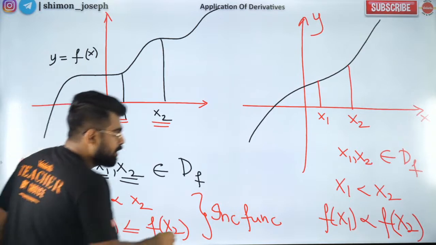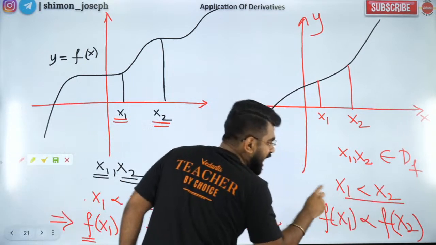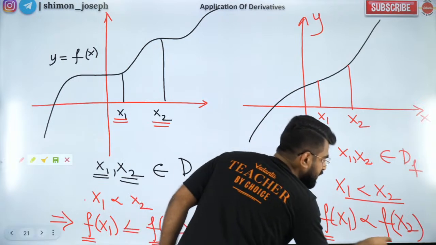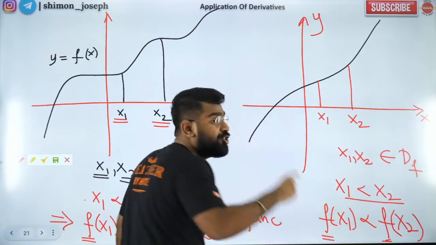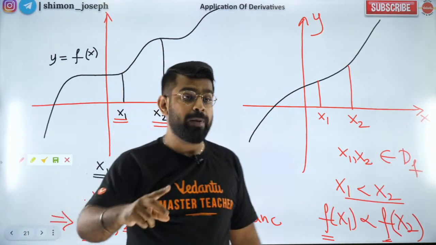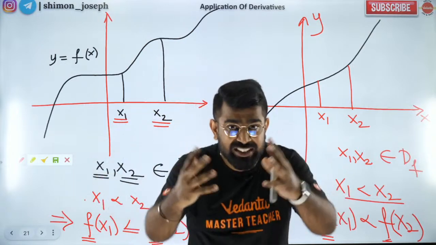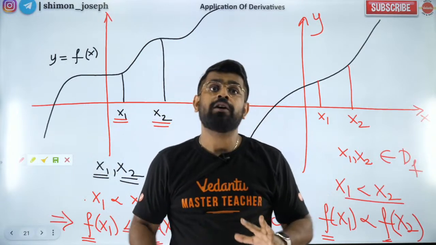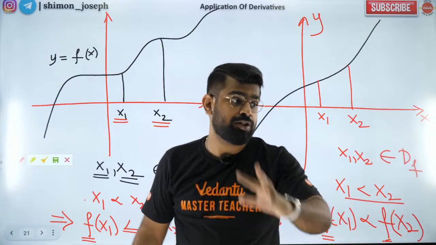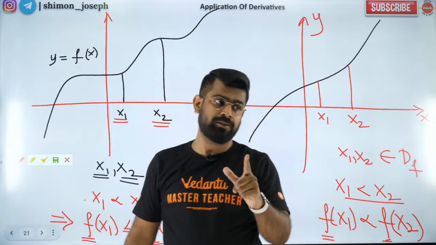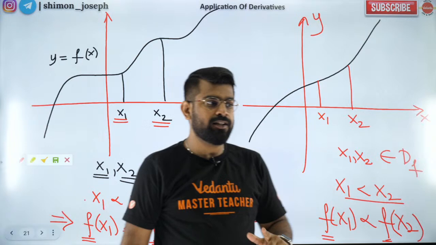It will be the same. So if you are applying an increasing function, the sign of the inequality will not change. But when we go to the decreasing function, which I will teach you in 5 minutes, the sign of the inequality will reverse. That is very important. Okay.